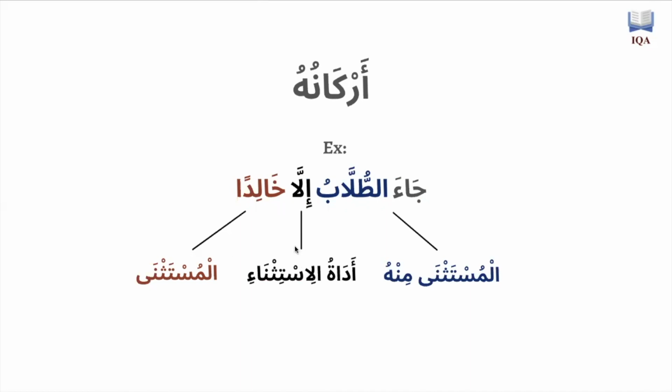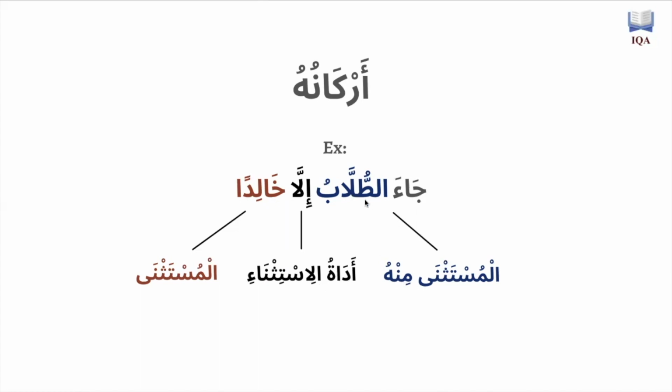So the noun that comes after the adat istisna, the element that creates an exception, which is usually translated as except, is going to be called the mustathna. You see it in red. It's the noun that's being accepted. But the noun that comes before the adat istisna is going to be called the mustathna min, the one that the mustathna is being exempted from. So the students came. Okay, part of those students is Khalid, but Khalid is being exempted from those students because he did not come. So the mustathna is a noun that comes after illa or any of the other adat istithna which we're going to cover, and the mustathna min, the thing that the mustathna is being exempted from, is going to come before the adat istithna.